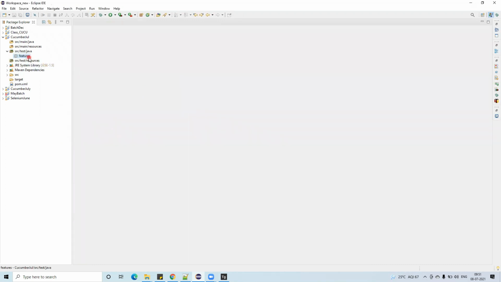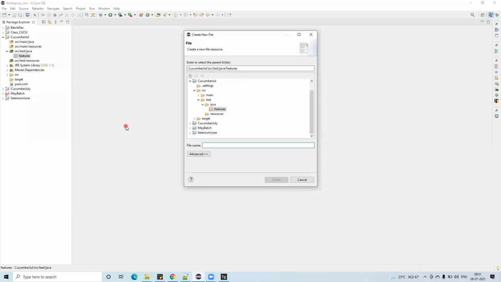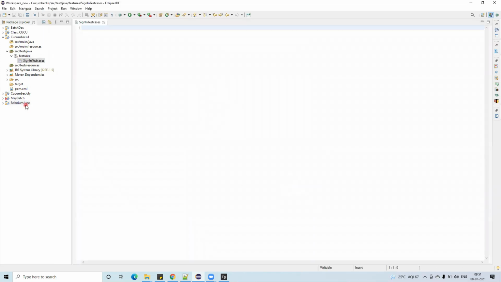Under the features package name, now I am writing the feature file. What is the feature file I wanted to write? This is sign in test cases. I am giving sign in test cases. Click on the finish. Okay, now I forgot. I just gave the sign in test case.